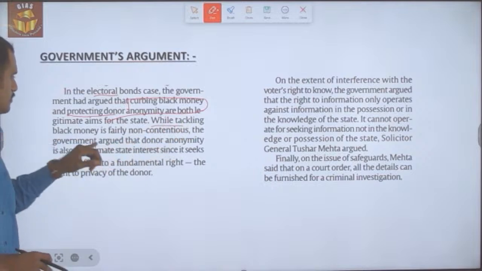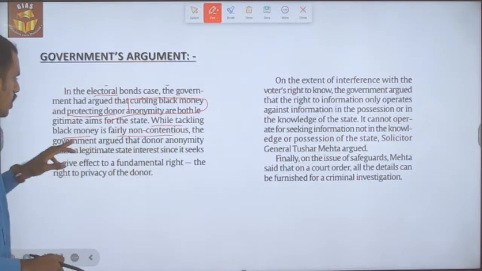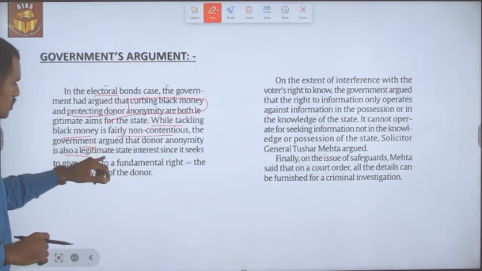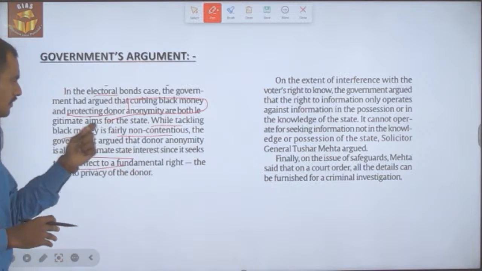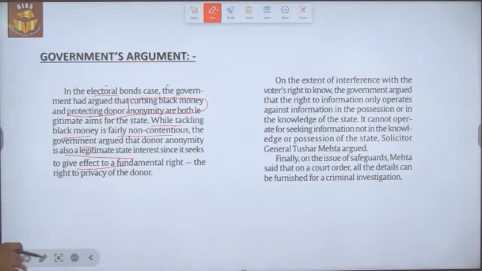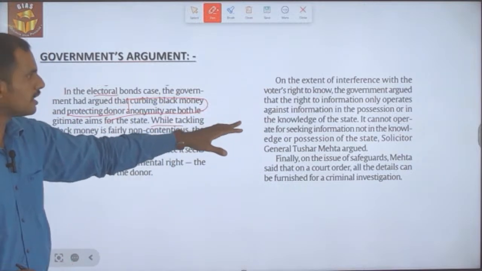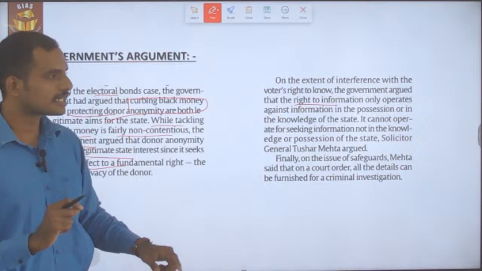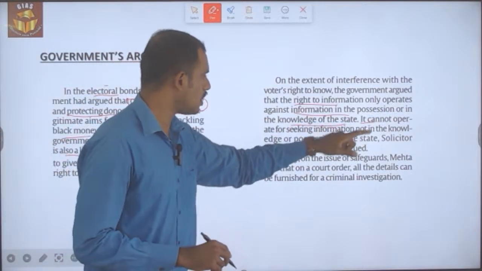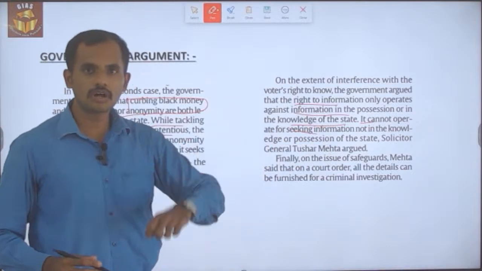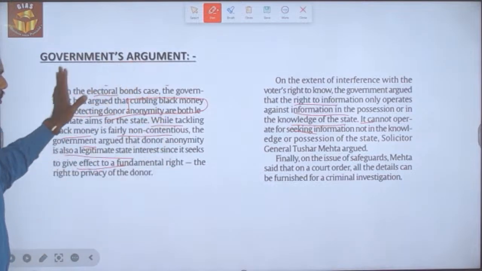And while tackling black money, because black money is fairly non-contentious, the government argued that the donors' anonymity is also a legitimate state interest, and it seeks to give effect to a fundamental right, that is the right to privacy of the donor. On the extent of interference with voters' right to know, the government argued that the right to information only operates against information in the possession or knowledge of the state. It cannot operate for seeking information which is not in the knowledge or possession of the state.